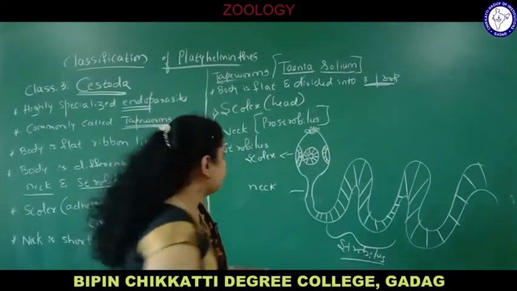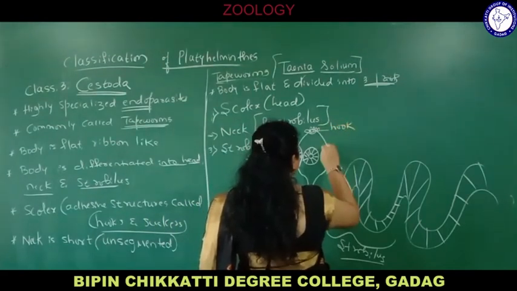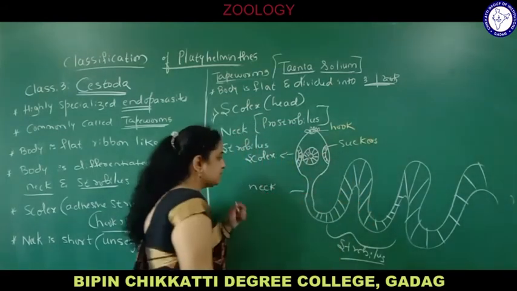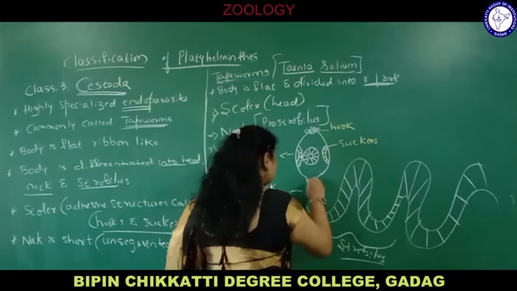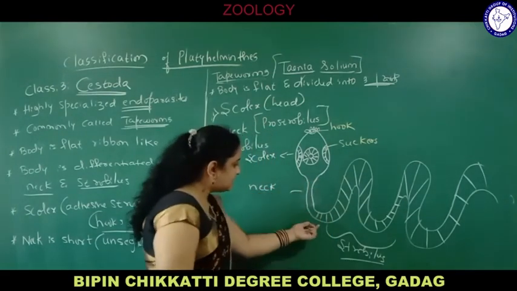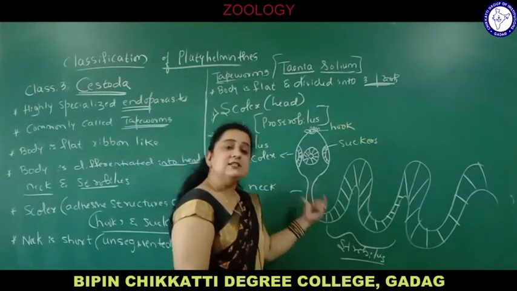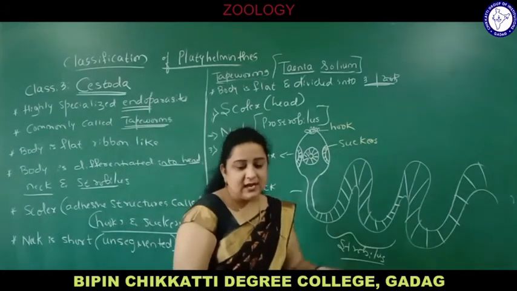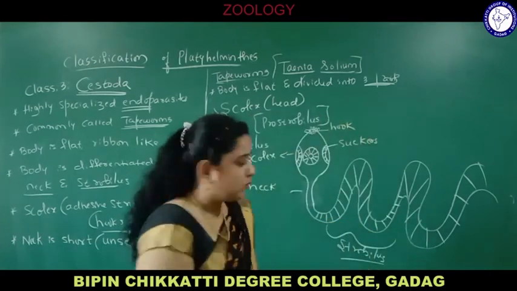So we label the parts. Hook. These are suckers for attachment to the host. The neck region, if you see, is short and unsegmented. Segmentation starts from the strobilus. From here onwards, each segment has both eggs and sperms, testis and ovary, and those segments are called proglottids.